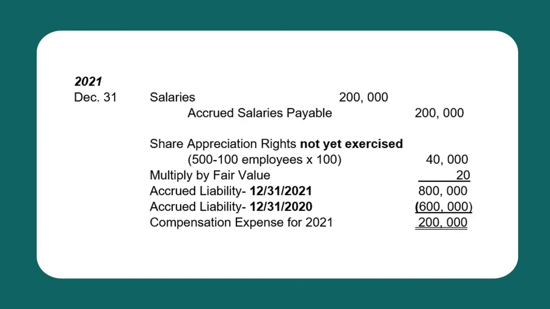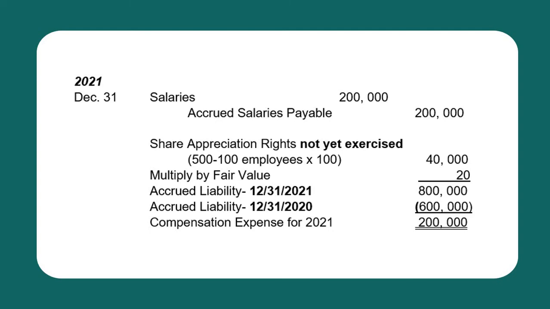For the last year of the vesting period, the year 2021, a portion of the share appreciation rights have already been exercised and a portion will be left unexercised. So what will happen? In this case, there will be 2 kinds of compensation to be recognized: compensation in relation to the rights not yet exercised and compensation in relation to the rights exercised. So in this portion, we are going to compute the compensation in relation to the rights not yet exercised.